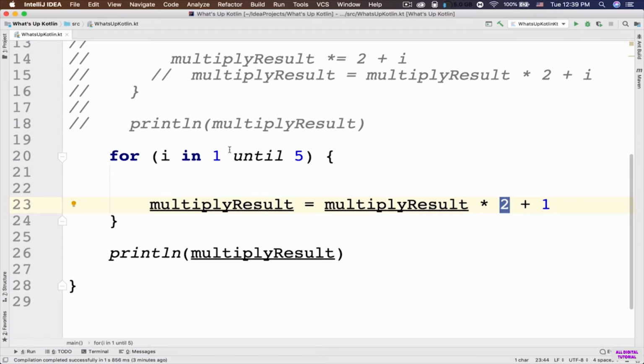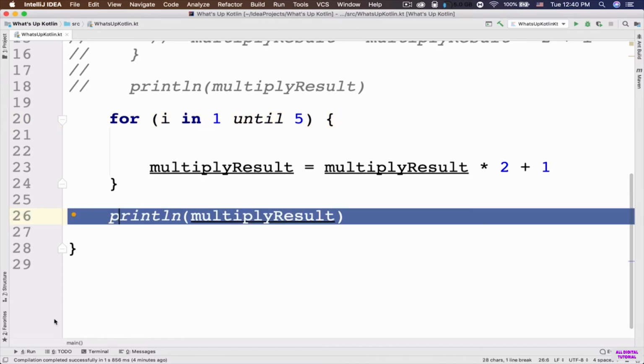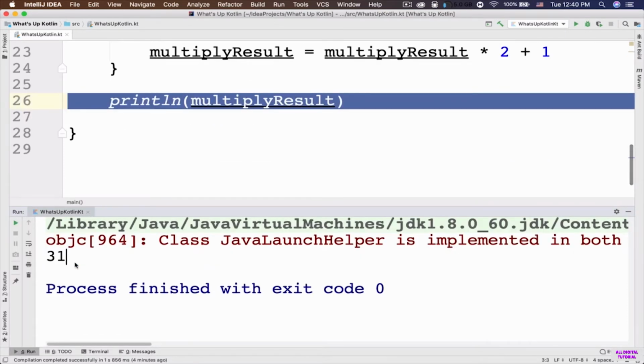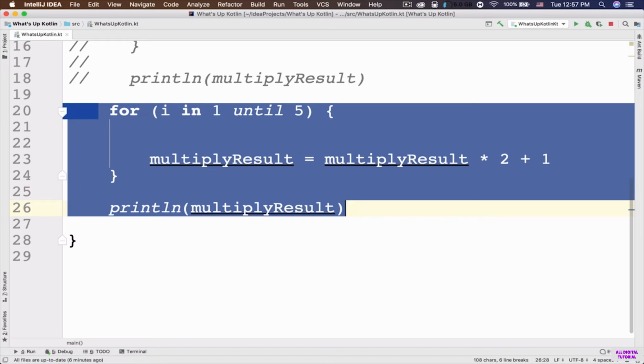And again, it's going to go inside the parenthesis of this for loop. Now it's going to take a look at the condition that we have inside this for loop. So I told you that in this range, number 5 is not included. So I cannot be equal the number 5, right? So this for loop is going to be ended here, and it's going to go after the curly braces of this for loop, and it's going to execute this println statement. So that's why in the console you can see number 31 is outputted here. Hopefully that makes sense.